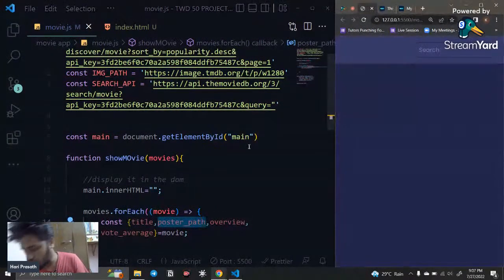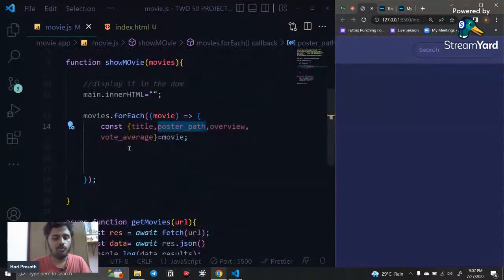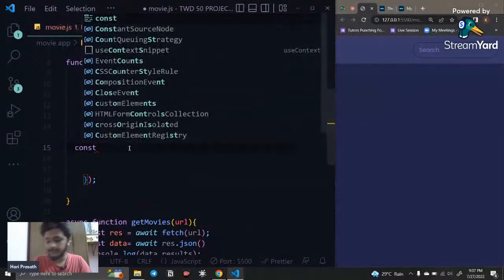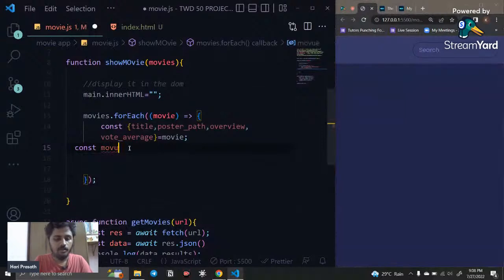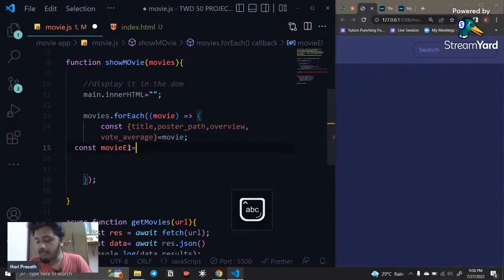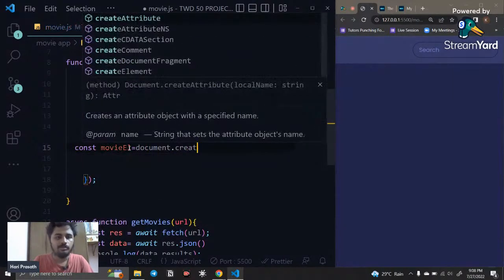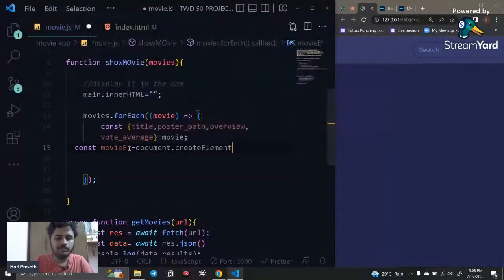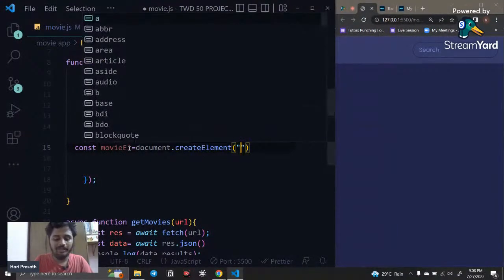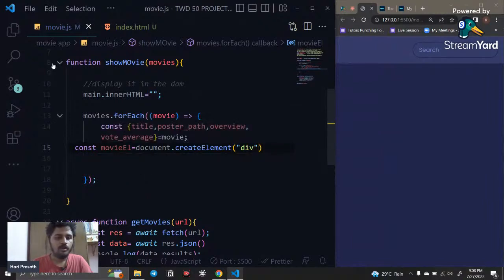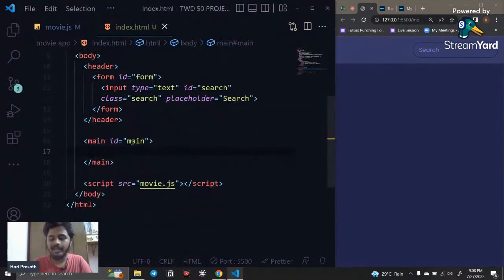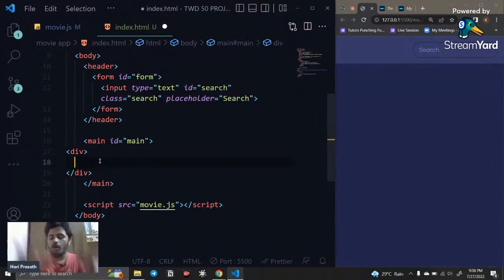Let me see how to add this and how to show this. For that, I just say const movie el equal to document.createElement. So what is create element going to do? It creates an element, and I want a div. In the inner html, the main id is there, right? Inside this I'm creating a div, and inside it I'm going to put all the title, image, everything.